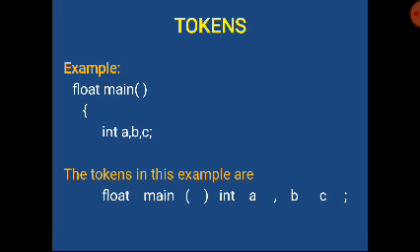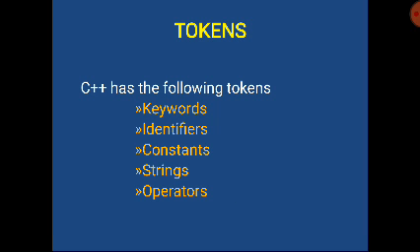Like that, int a comma b comma c semicolon. Here int is a token, a is a token, comma is a token, b is a token, and semicolon is a token. So in a single line, there are so many tokens. C++ has the following tokens: keywords, identifiers, constants, strings, and operators.